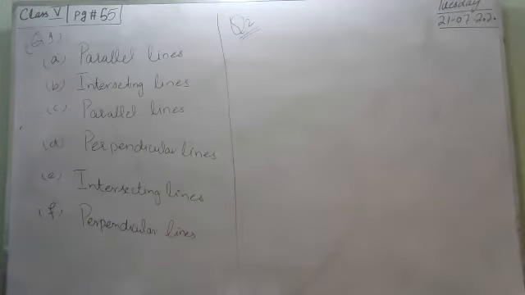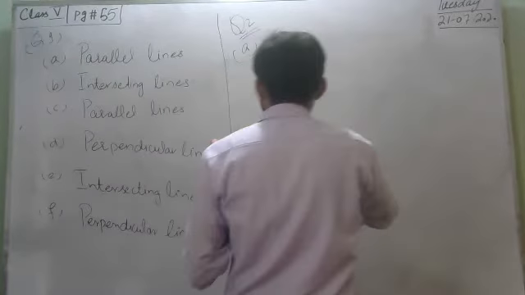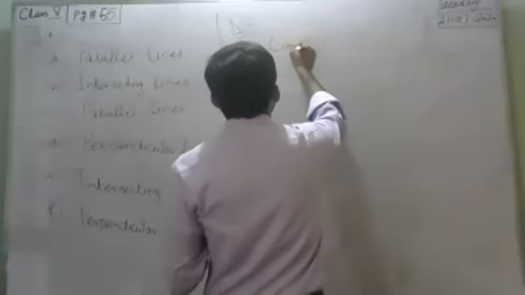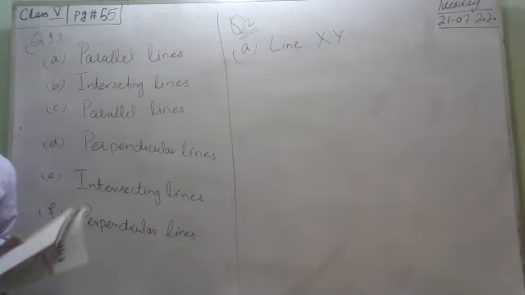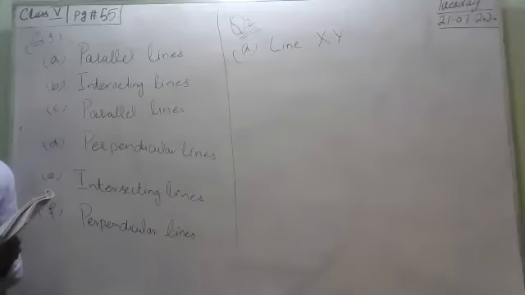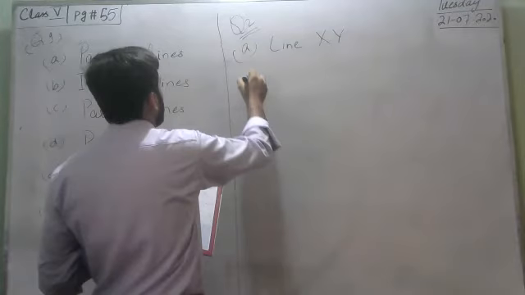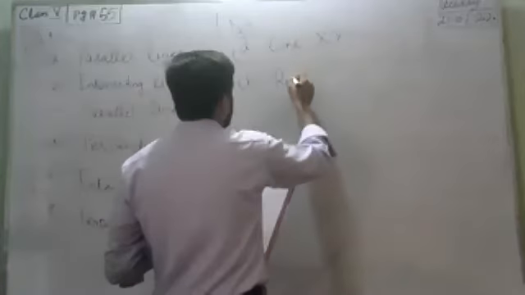In question number 2, classify each of the following as a line, segment, or ray. Use the letters to name them. A part is line XY. Second is, as one end is open and one end is closed, so this is ray AB.